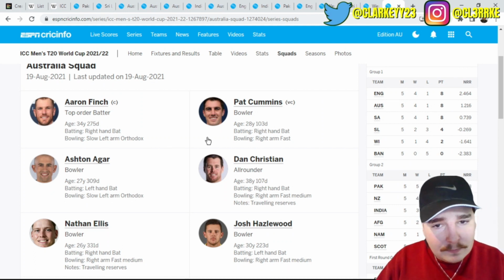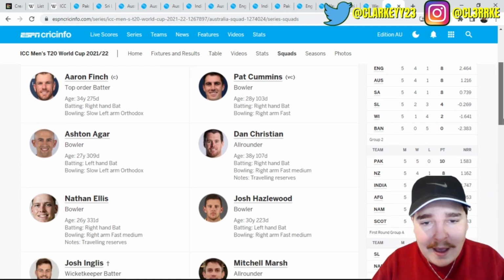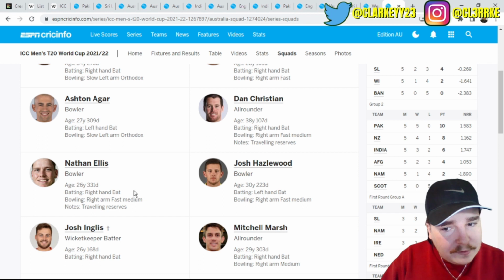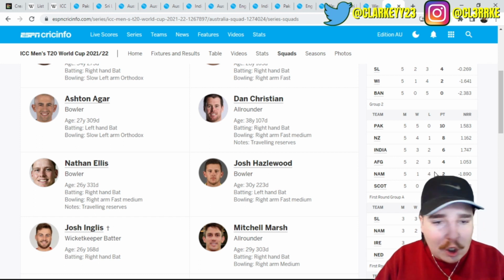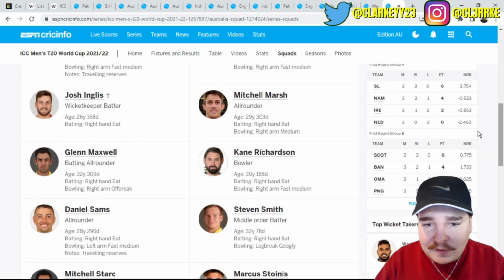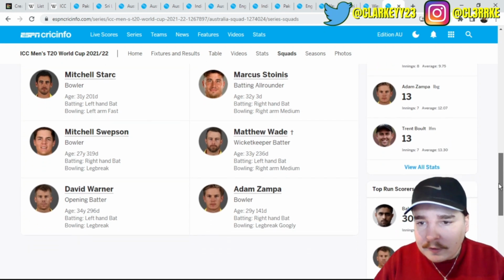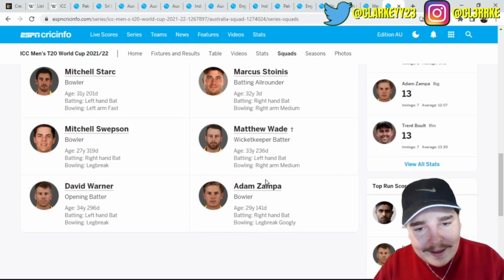Finchy, Mr. Patrick Cummins, Agar, Dan Christian, who, yes, was there travelling. He wasn't actually playing. So was Nathan Ellis, travelling reserve. Hazlewood, Joshy Inglis, Mitchell Marsh, Richardson, Smudge, Sams, who was another travelling, Maxi, Starc, Hulk, Swepo, Wade, and Zampa, and of course, the great man David Warner.